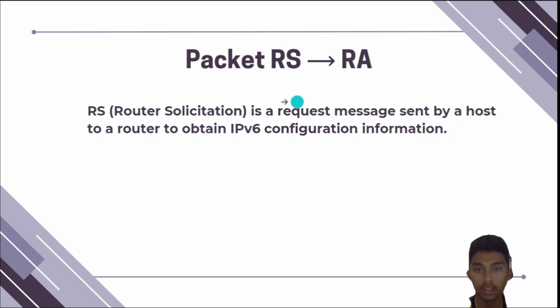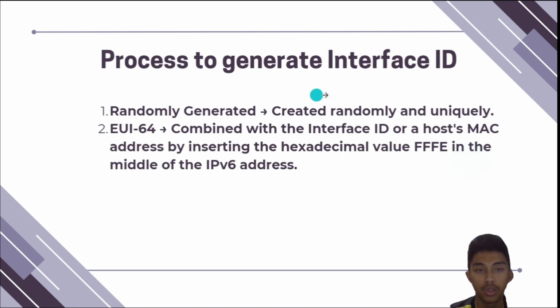Okay, next it is packet RS to RA. RS or router solicitation is a request message sent by a host to a router to obtain IPv6 configuration information. Okay, next we have process to generate interface ID. The first is randomly generated, created randomly and uniquely, and then the second is EUI-64 combined with the interface ID or a host MAC address by inserting the hexadecimal value FFFE in the middle of the IPv6 address.